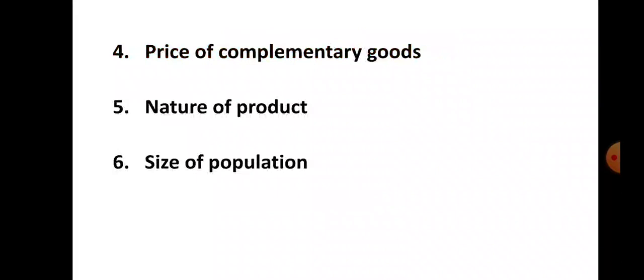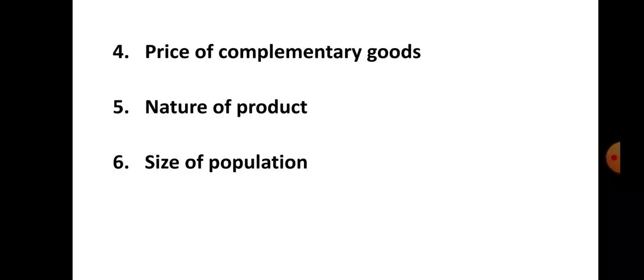Let us see the next determinant of demand, price of complementary goods. Complementary goods means goods which are demanded jointly to satisfy a single human want. For example, car and petrol. Car and petrol have a complementary demand. So if the price of petrol rises, demand for cars will fall. So this is also an important determinant which affects demand.